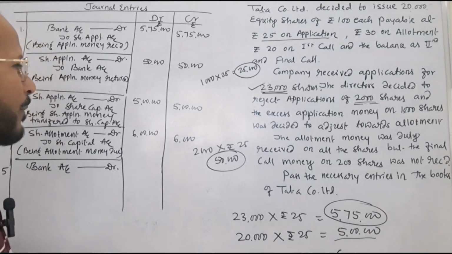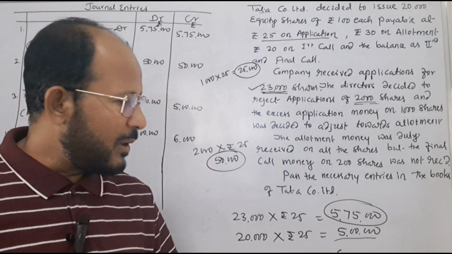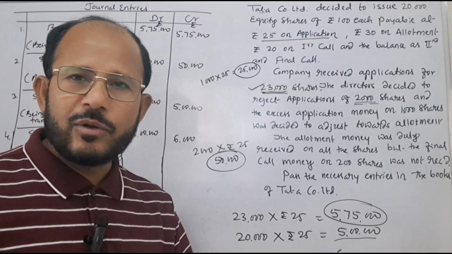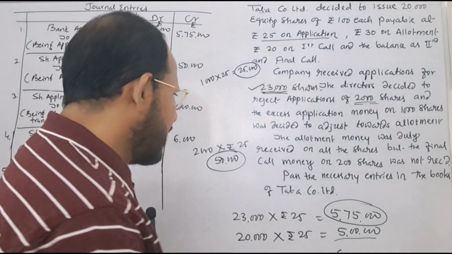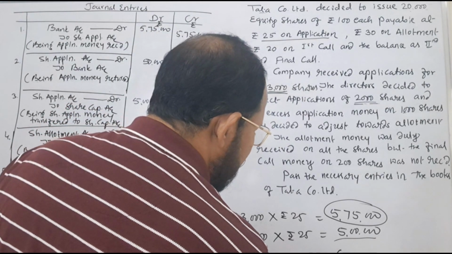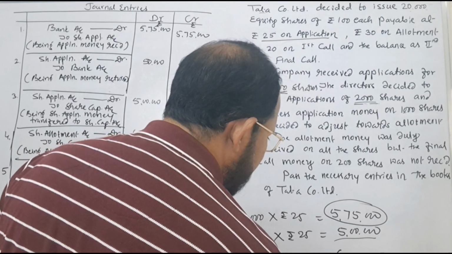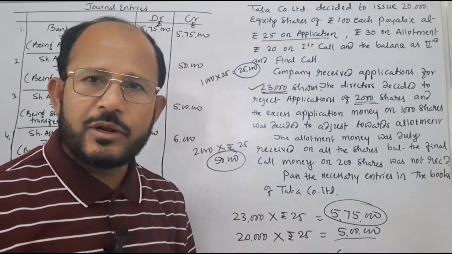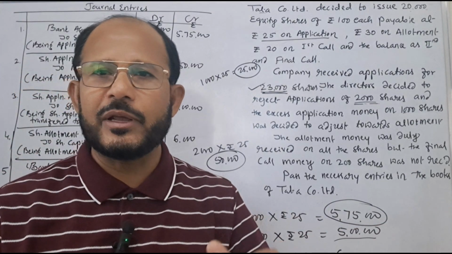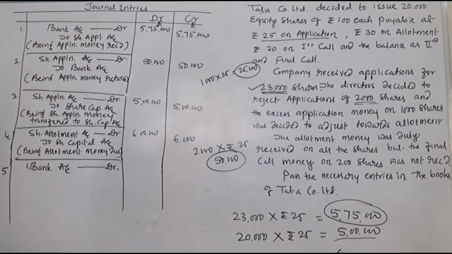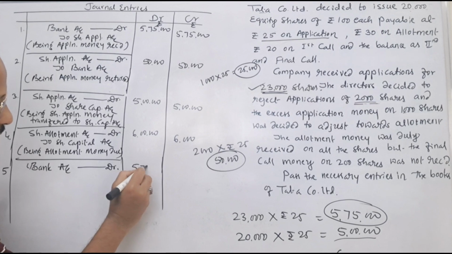That is the meaning. Here rupees 30 per share comes to rupees how much? Rupees 6 lakh. But the company is not going to collect again rupees 6 lakh from the applicants. How much amount will be collected from them? See, 25,000 is already there with the company. Only 5,75,000 will be collected from the shareholders and rupees 25,000 will be adjusted by the company from the share application money. Okay, that is why here bank account is to be debited. How much amount is the company going to collect?